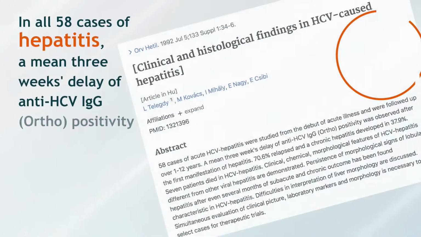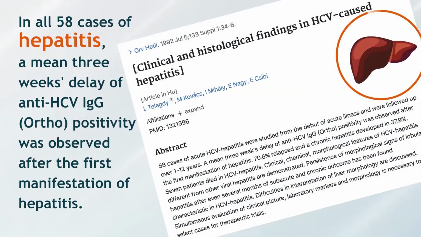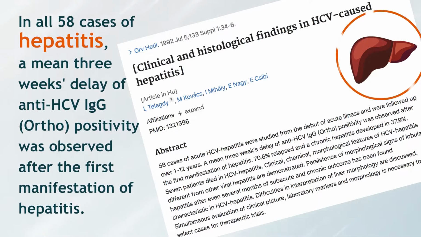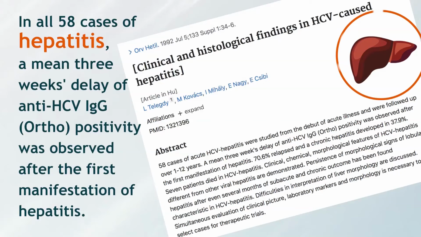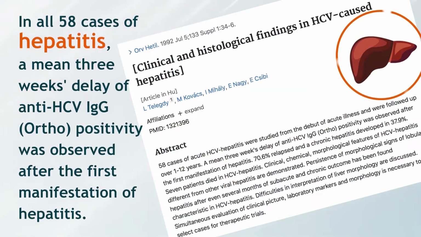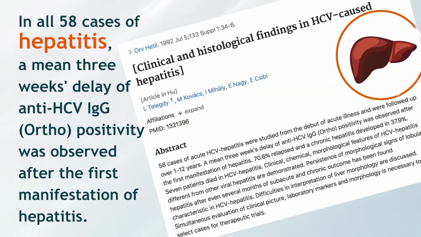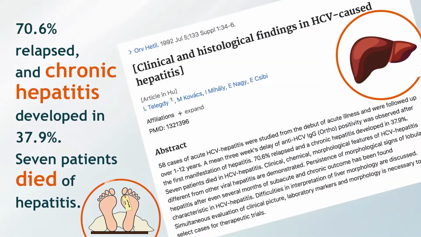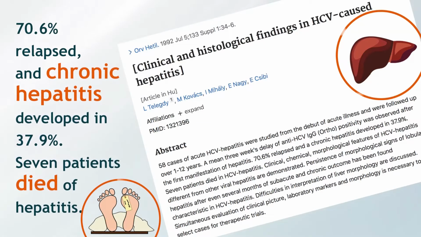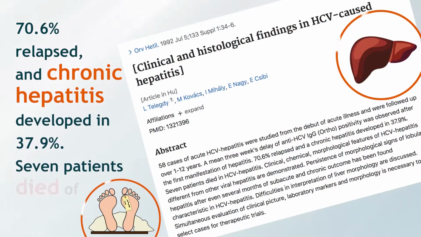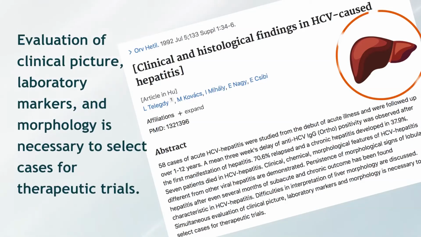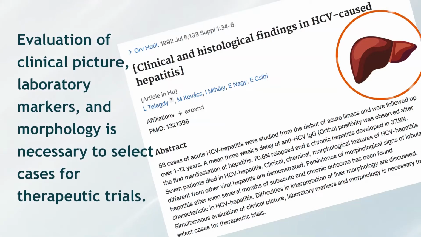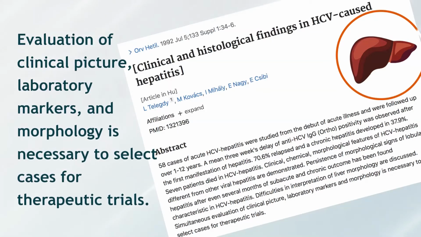A study conducted by Telegdi et al. provides further information by demonstrating that in all 58 cases of hepatitis, a mean 3 weeks delay of anti-HCV IgG positivity was observed after the first manifestation of hepatitis. 70.6% relapsed and chronic hepatitis developed in 37.9%. 7 patients died of hepatitis. Thus, concluding that simultaneous evaluation of clinical picture, laboratory markers, and morphology is necessary to select cases for therapeutic trials.